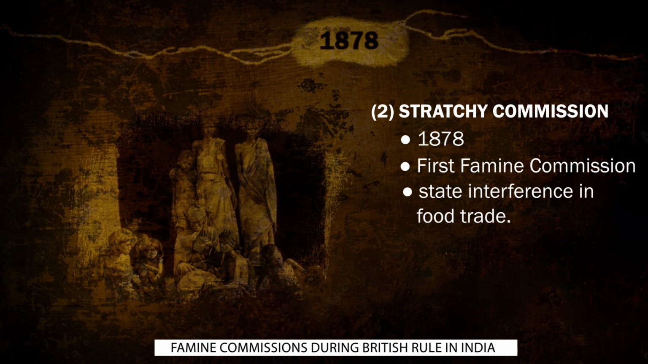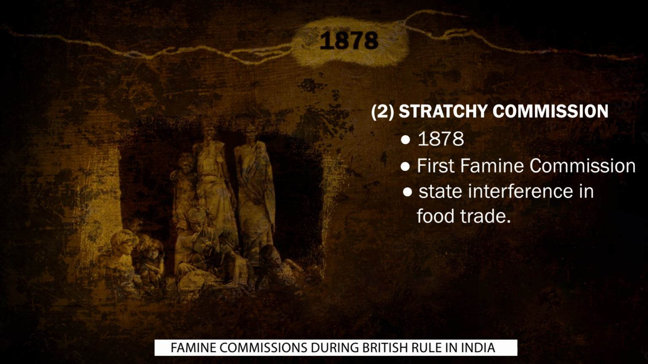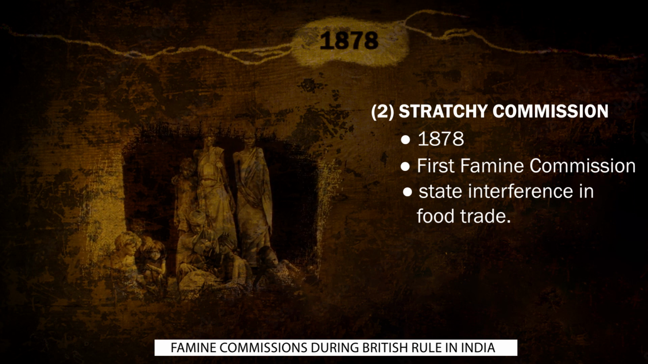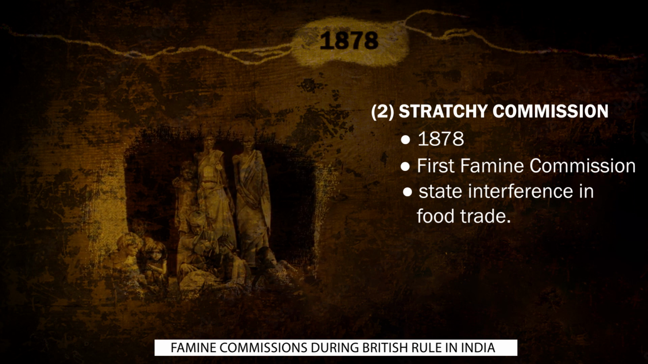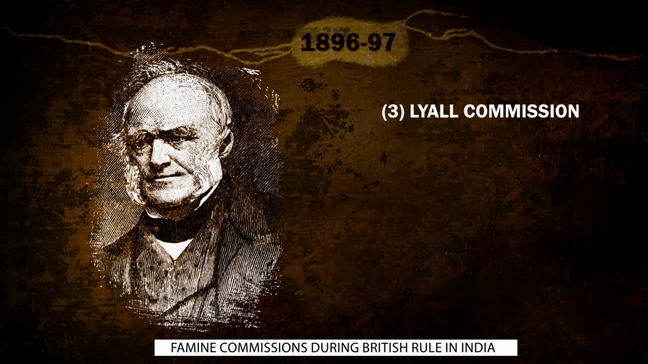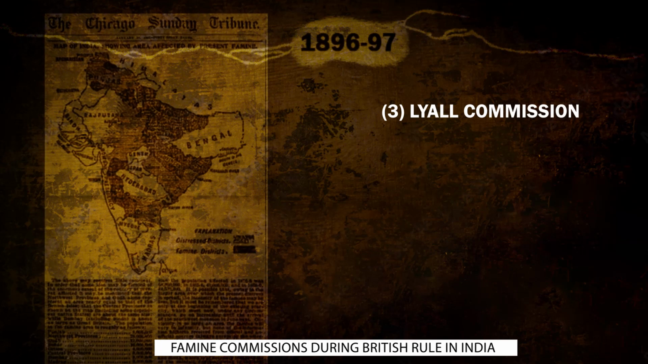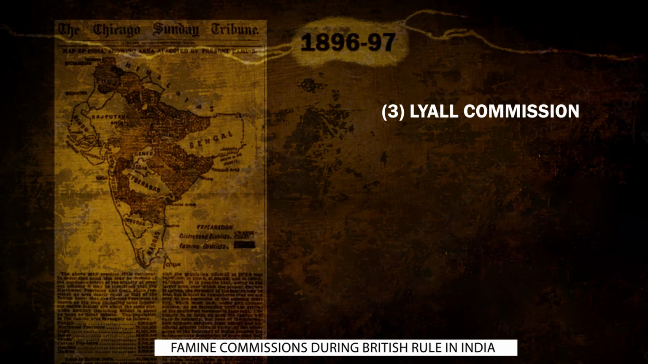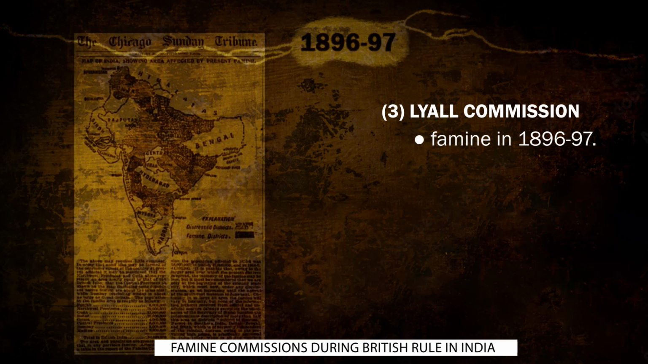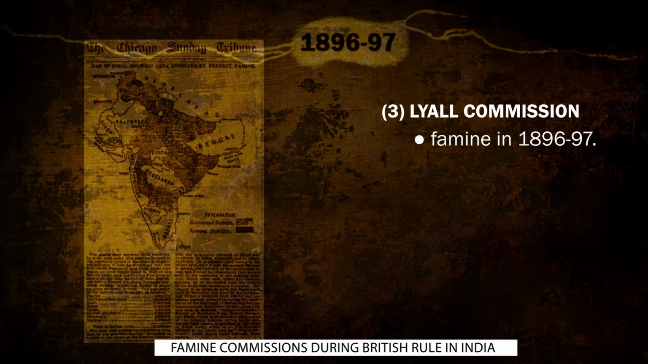ठीक है, कभी भी अगर famine आता है, तो they recommended that state should interfere, state should intervene. ठीक है, so this was the first Finance Commission. Next comes the Lyall Commission, and that was also because India witnessed major famine in 1896-97. 96 में बहुत बड़ा famine आया था and it affected India at large scale.